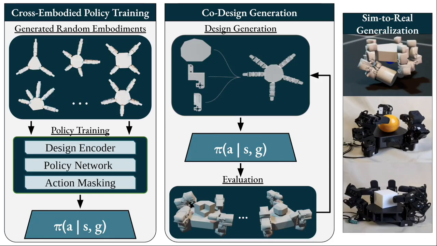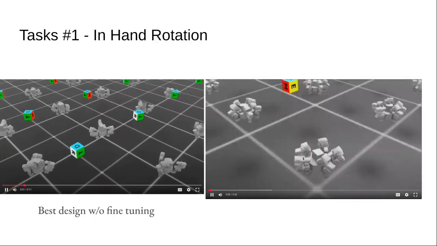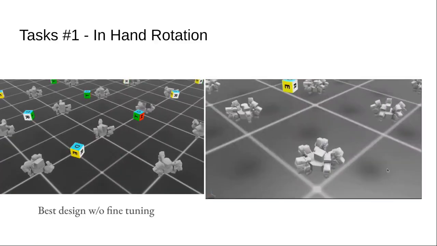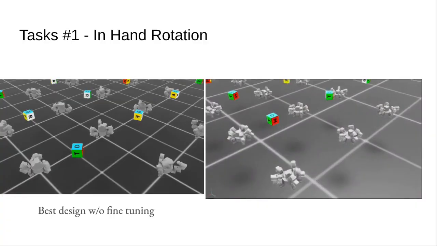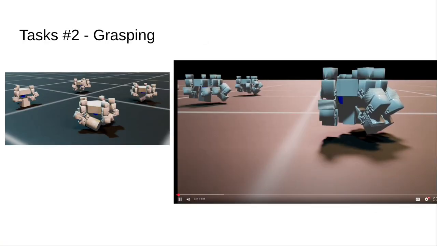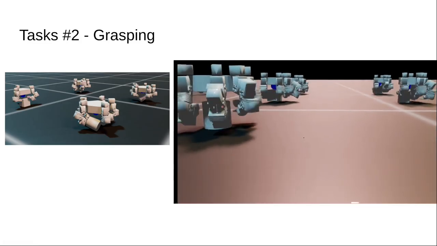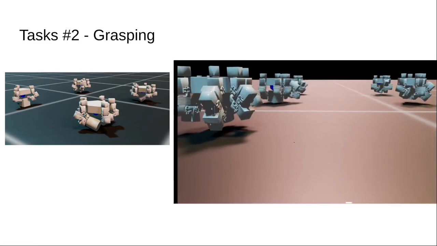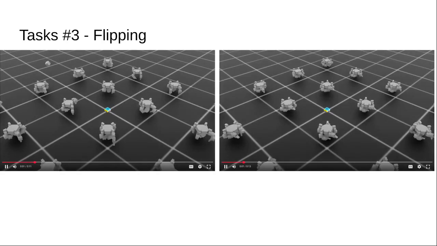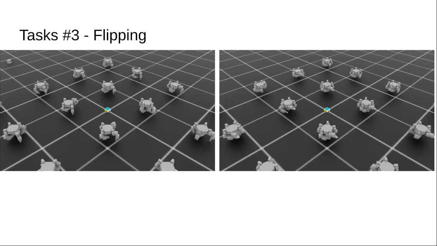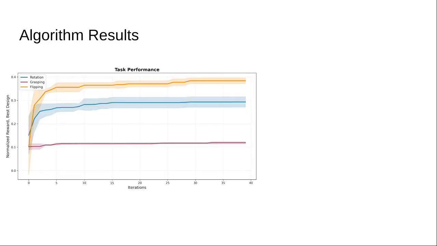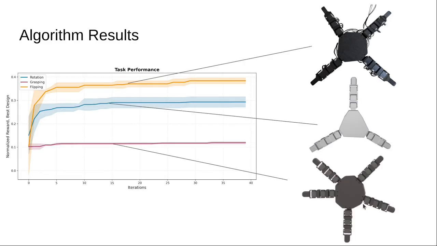We show the simulation results for the 3 tasks in simulation. In-hand rotation. Grasping. Object flipping. We search across 2,000 designs, as these tasks show little improvement beyond this point.